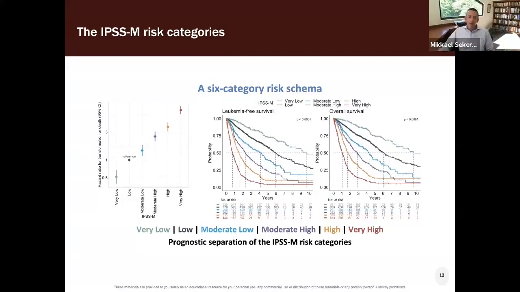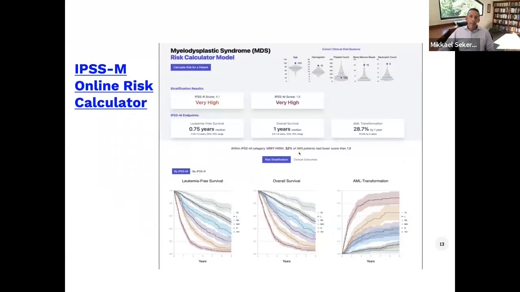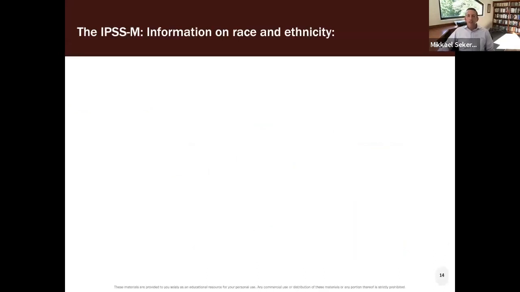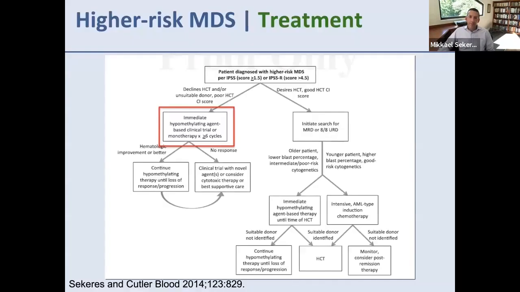Now, the IPSS-M, which you also saw a reference to from Dr. Chandak, is another approach that's similar to what we published, looking at information that's clinical, pathologic, and molecular to risk stratify patients. You can see these nice divisions of survival curves in patients who had data entered onto this schema. And here it spits out scores similar to the online algorithm that we showed with our prognostic model. And similarly, there was no information provided in the original manuscript nor supplemental materials on race and ethnicity. So we don't know whether this is differentially accurate in people who come from different backgrounds.